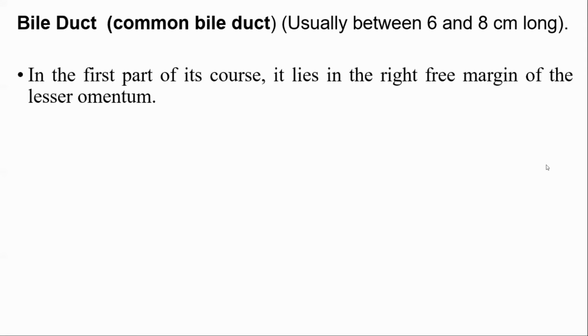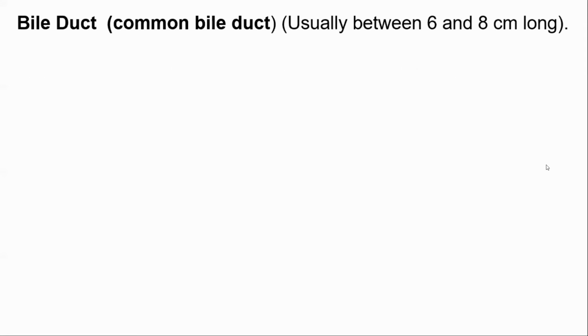How does the bile duct form? It is formed by the joining of the cystic duct with the common hepatic duct. Right? Then the major pancreatic duct joins with the bile duct, and the common bile duct opens into the second part of the duodenum. So it has a course.